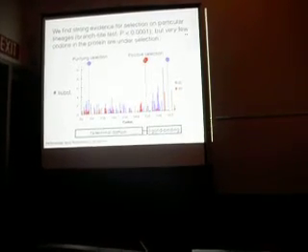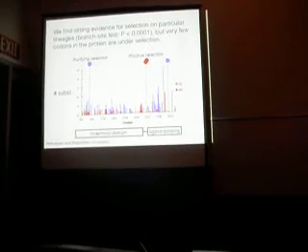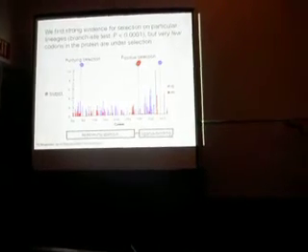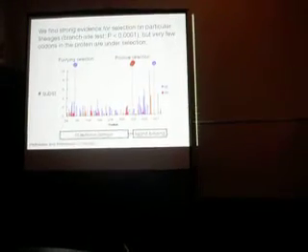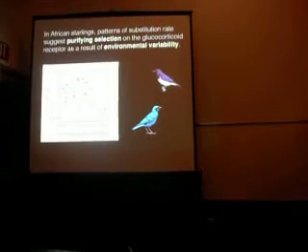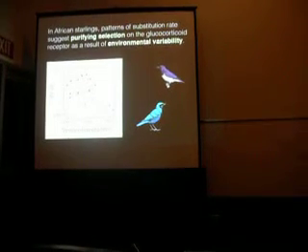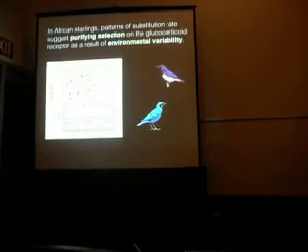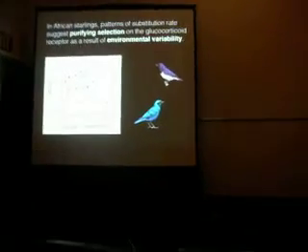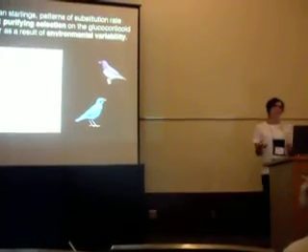And we find strong evidence for selection as well on particular lineages using a branch site test in PAML. There's a little bit of evidence, there's 2 codons that are under positive selection in this gene, but overwhelmingly the evidence is for purifying selection on the glucocorticoid receptor. And so these patterns of substitution rate suggest that the purifying selection on the glucocorticoid receptor is really driving what we observe here. And overall, what this suggests to us is that environmental variability is actually creating this maintenance of a successful coping strategy.